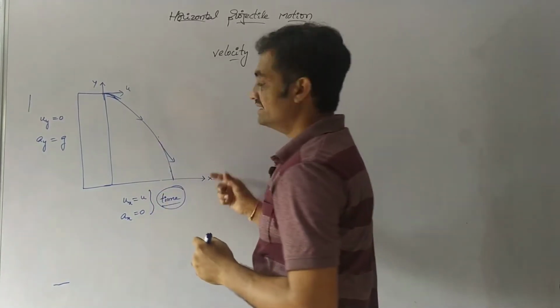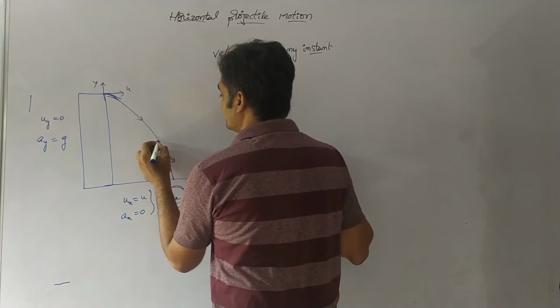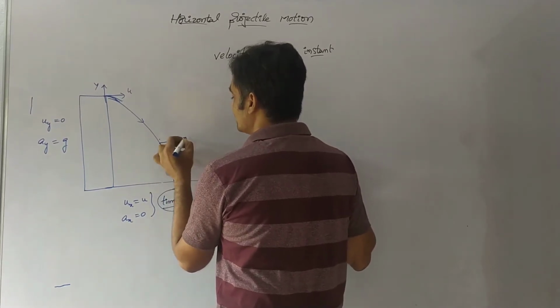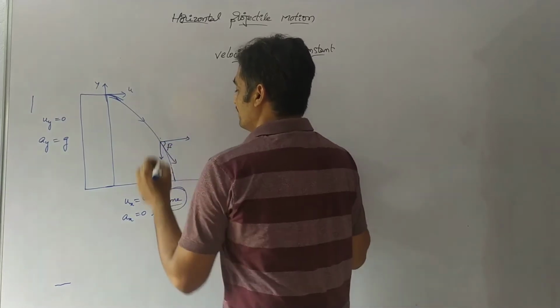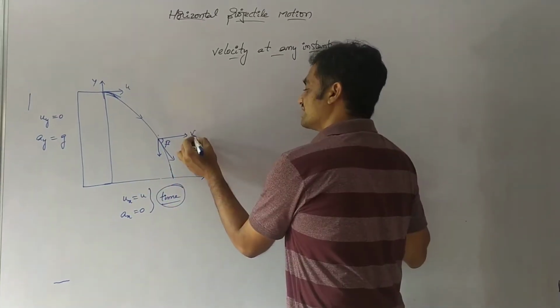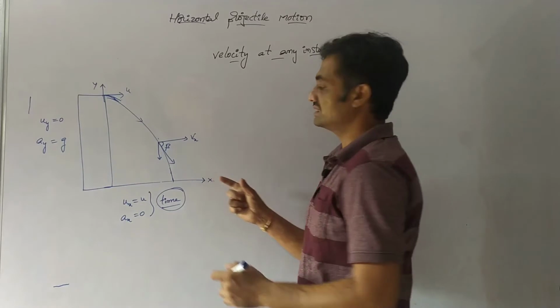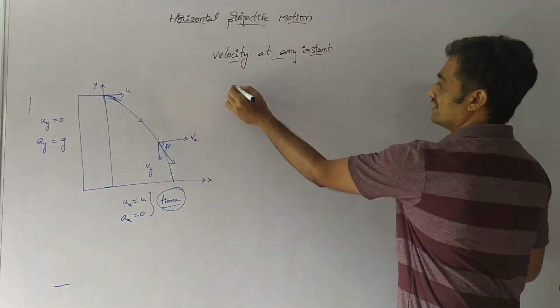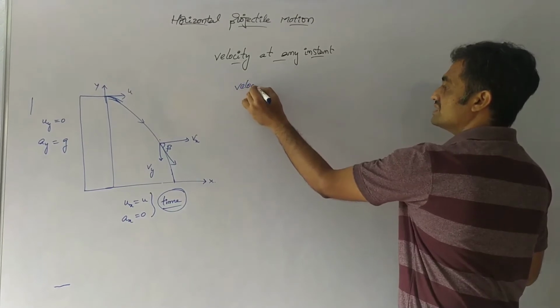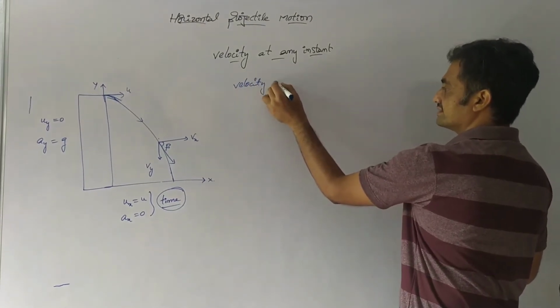The velocity at this position will resolve into two components based on the angle made by the velocity. Velocity along the x-axis is represented as v suffix x, and velocity along the y-axis is represented as v suffix y.